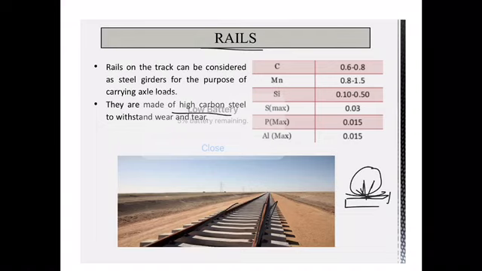So usually we choose high carbon steel with the following proportions. The carbon content should be between 0.6 to 0.8 percent, manganese 0.8 to 1.5, along with silicon, sulfur, phosphorus, and aluminium. The proper proportion is prescribed, and whenever you manufacture the rail section, this proportion has to be kept in mind, so that you have higher capacity and resistance to the wear and tear of the section.